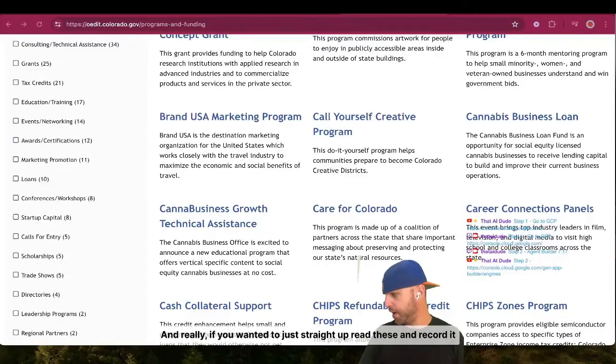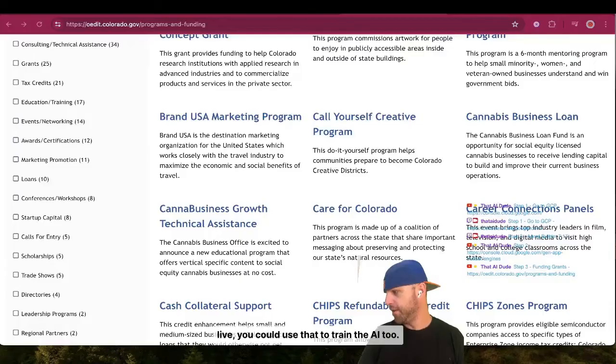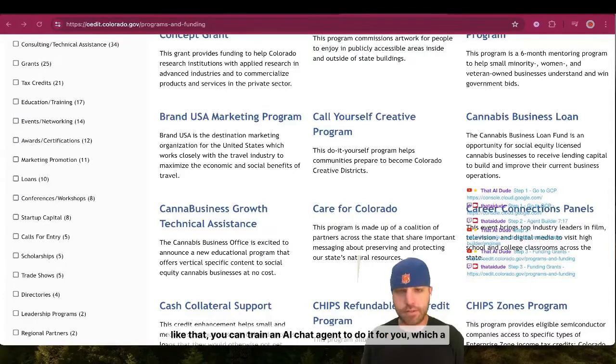And really, if you wanted to just straight up read these and record it live, you could use that to train AI too. So what I'm saying is, if you're teaching a course or anything like that, you can train an AI chat agent to do it for you. A lot of jobs are gonna get disrupted, but we didn't turn back from the internet, so we're not going back from this, all right? Just realize that and give your people the tools.